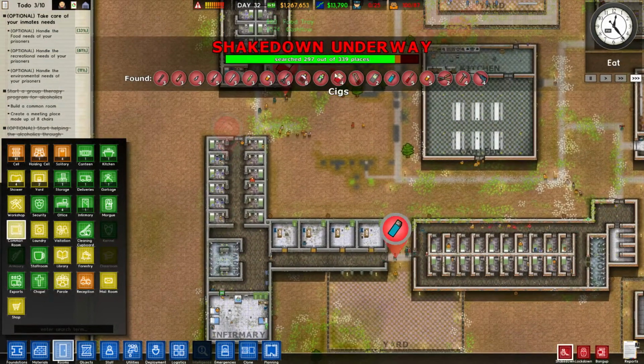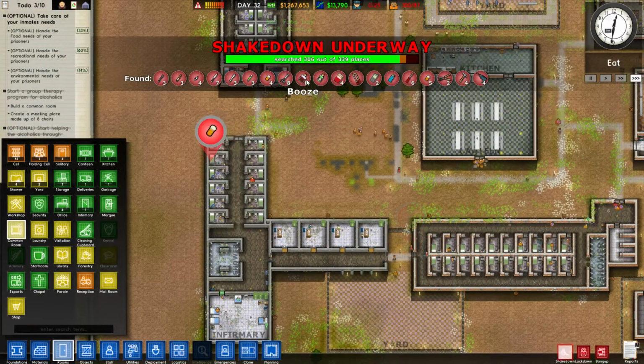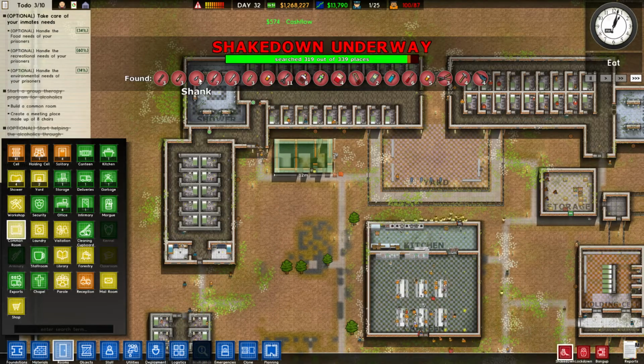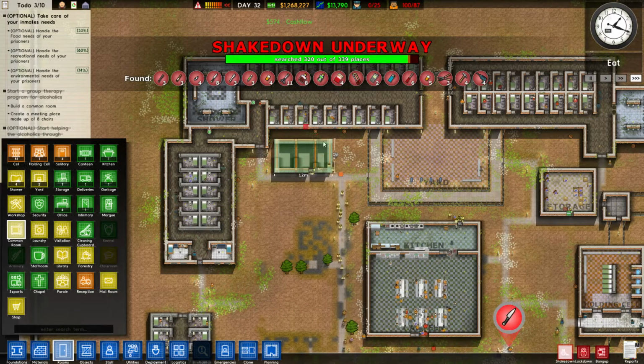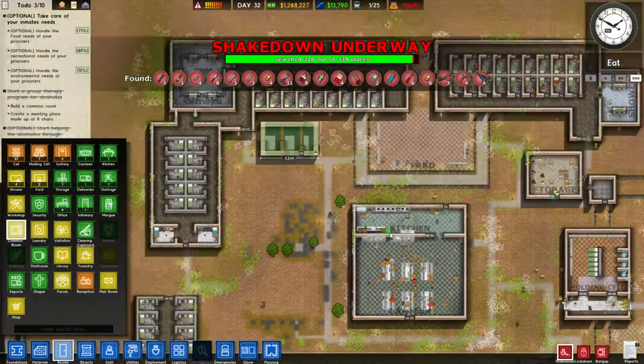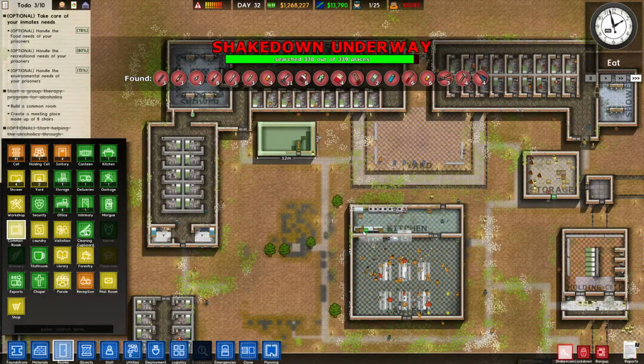Man, they're still finding stuff, aren't they? Look at this. 8 booze. Crikey. More drugs. What's the difference between these? Oh, these are medicine. These are drugs. Well, medicine's probably okay. 4 shanks. 3 clubs. 11 pairs of scissors. Crikey. They got more tools between them than we've got in the storeroom. Which is probably why we've got nothing in the storeroom, to be honest.